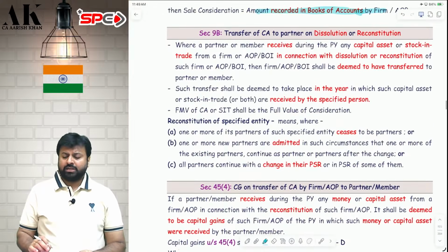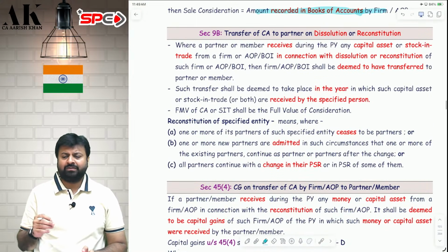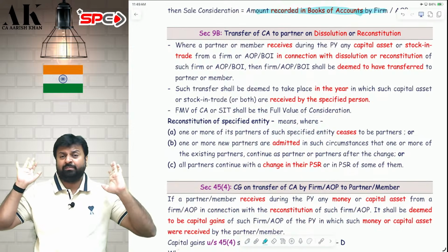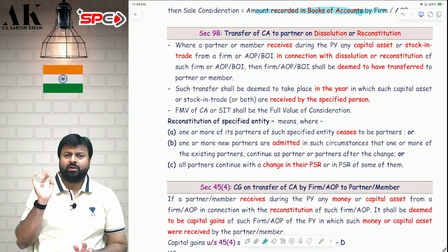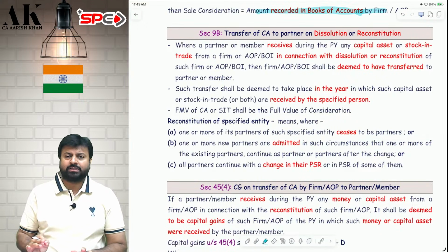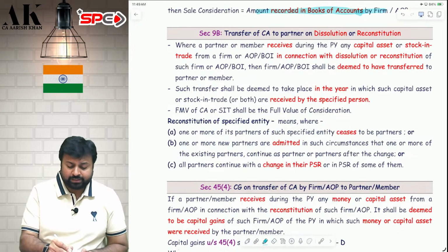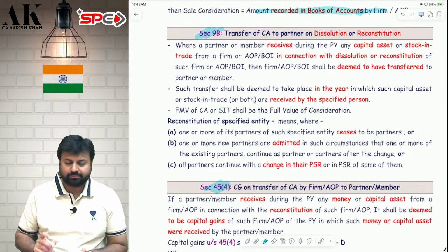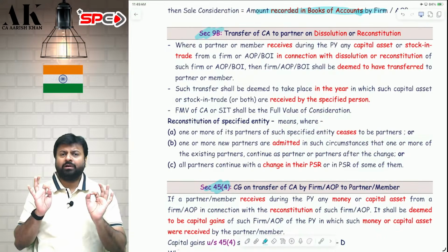Now coming to some dangerous provision, which is slightly difficult to explain without the help of those 3 big CBDT circulars, which we have done in our regular batch, exam oriented batch, and even in our practical question batch. But still I will try to explain to the extent it is possible from my side. That is section 9B and section 45(4). First we will talk about 9B.